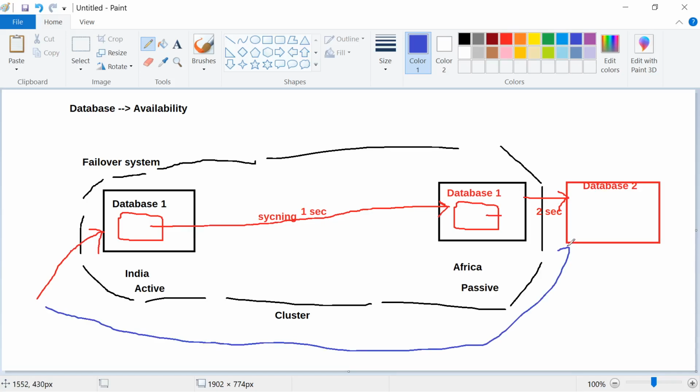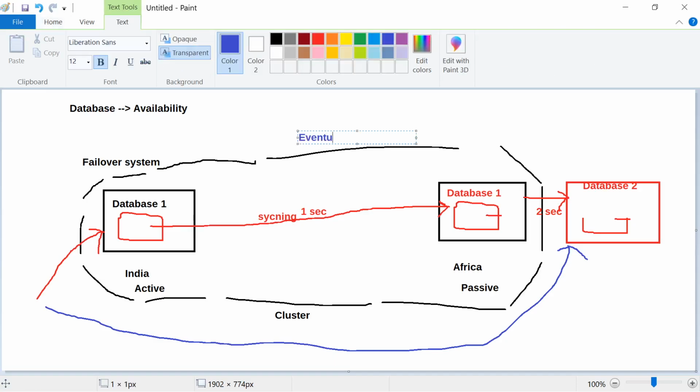It is not necessary that all the data has been synced when you access it. It will be synced eventually. Maybe only half the copy has been synced over here, and there is still some syncing to be done. So this process is called eventual consistency.